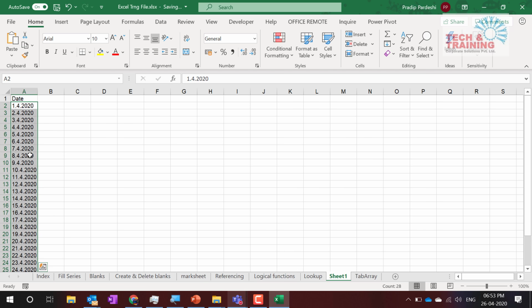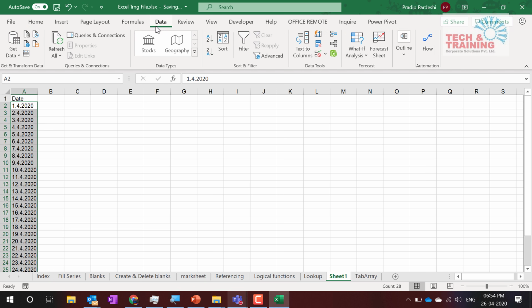Generally most of the people do find and replace, but find and replace has a very serious glitch. You may land up in trouble at times. That's the reason I don't recommend it, and we do not have enough time to speak on that particular feature. So I'm quickly going to talk about a very simple feature, data.